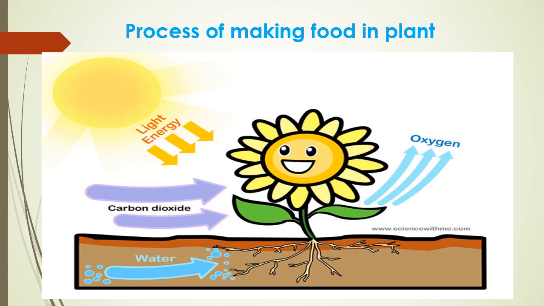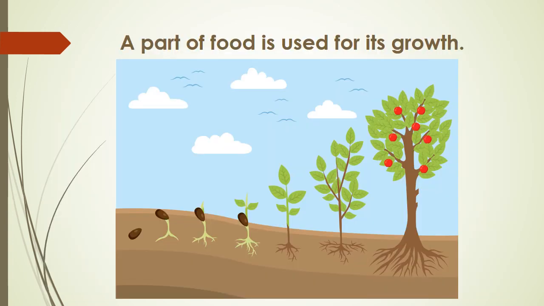We know the green plants make their own food with the help of sunlight, water, and air. Some food is used by them for their own growth. But what happens to the extra food left behind?